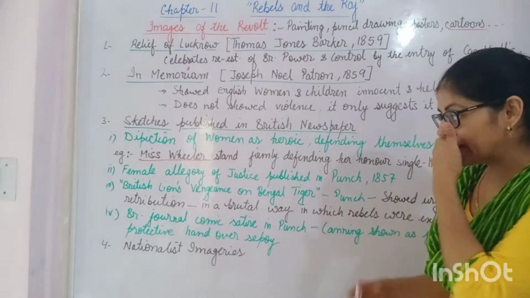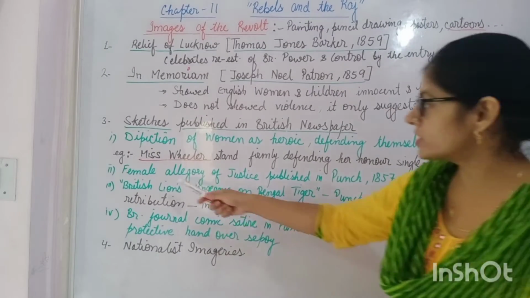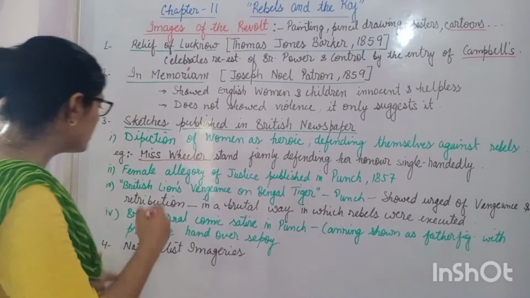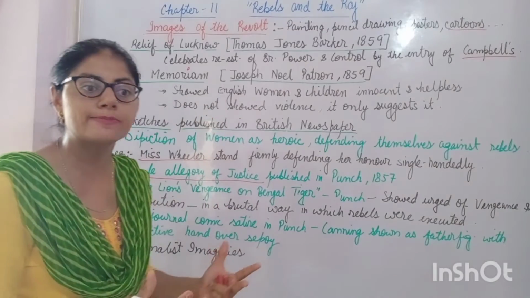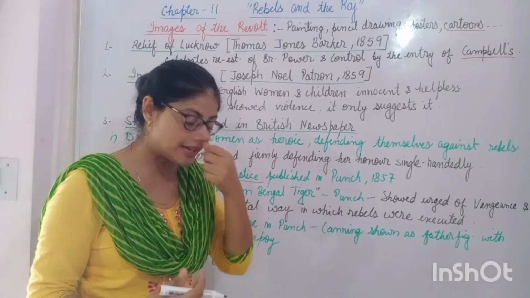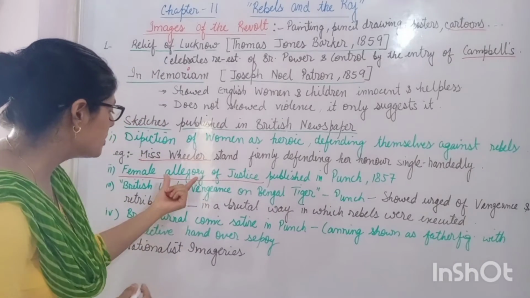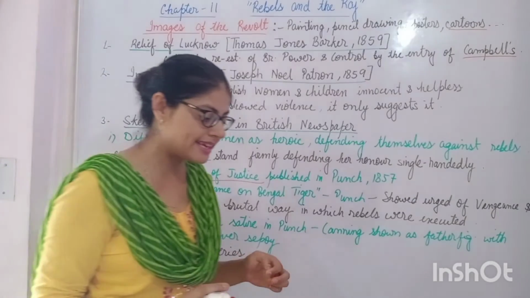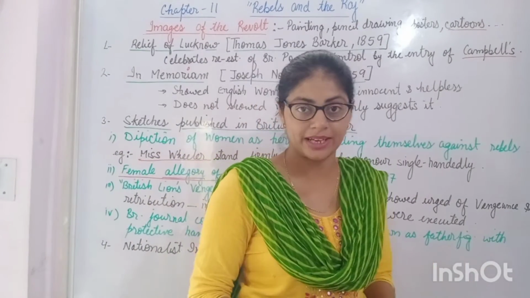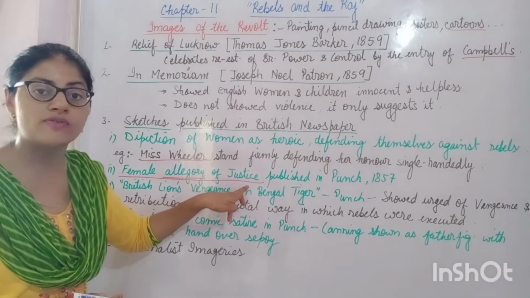Apart from that, one more sketch which was published at that time in the British newspaper was that of the female allegory of justice. An allegory is something symbolized by a human figure. In 10th standard also you have studied this term, allegory. Allegory is the representation of something through a picture or image. So, female allegory of justice.